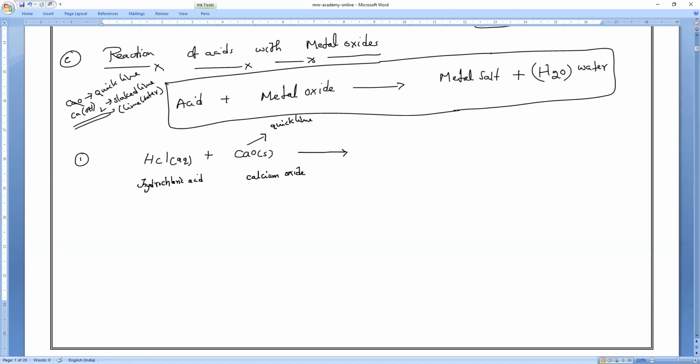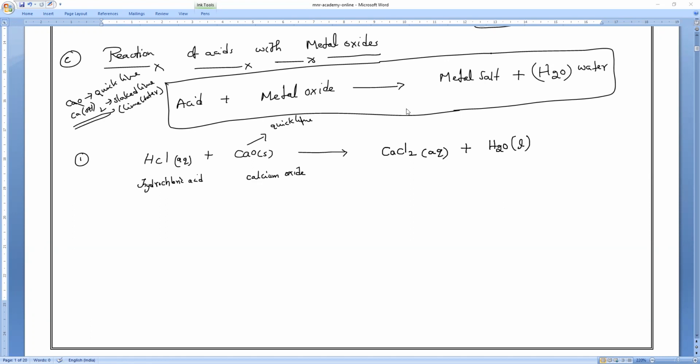Metal salt. So calcium is there, and in HCl, chlorine is there. So what salt will come? This is a bracket, not again C. Some people will think that is also a problem. So now tell me, HCl plus calcium oxide will react. What is the salt that will come? Calcium chloride, CaCl2. What is the state of it? Aqueous. Plus what is the other product? We'll get water, H2O. What is the state of water?